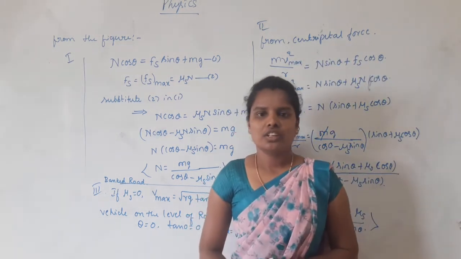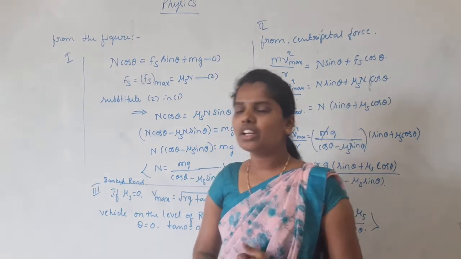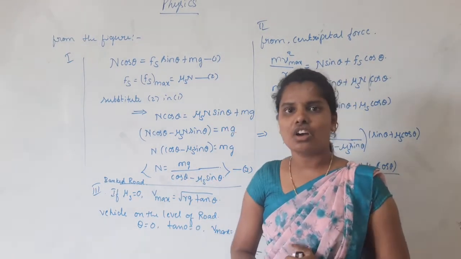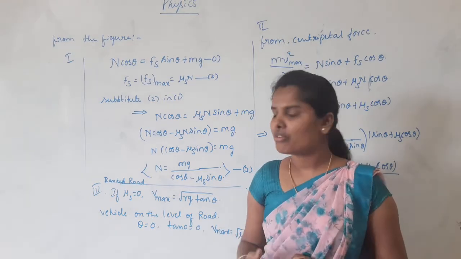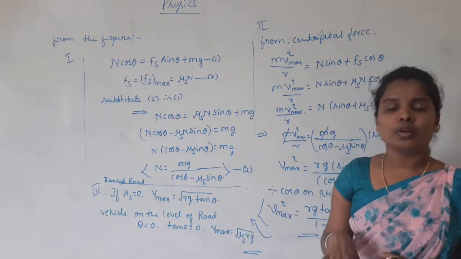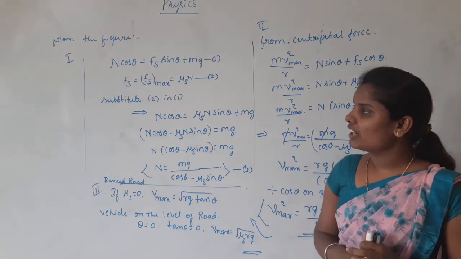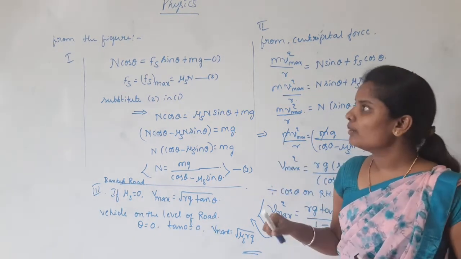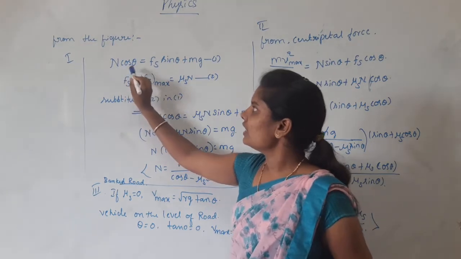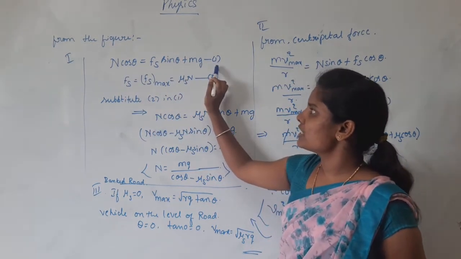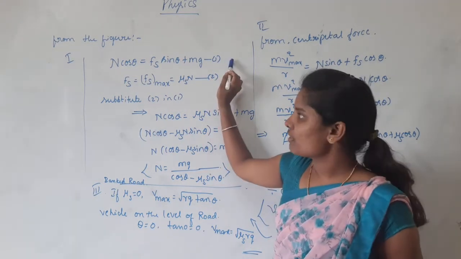Good afternoon, dear student. In our yesterday class, we discussed the derivation of the maximum safe speed of a vehicle traveling on a banked road, moving in a circular path. Just check the derivation once again. From that figure, we know that N cos theta equals fs sin theta plus mg. That is called equation number 1.